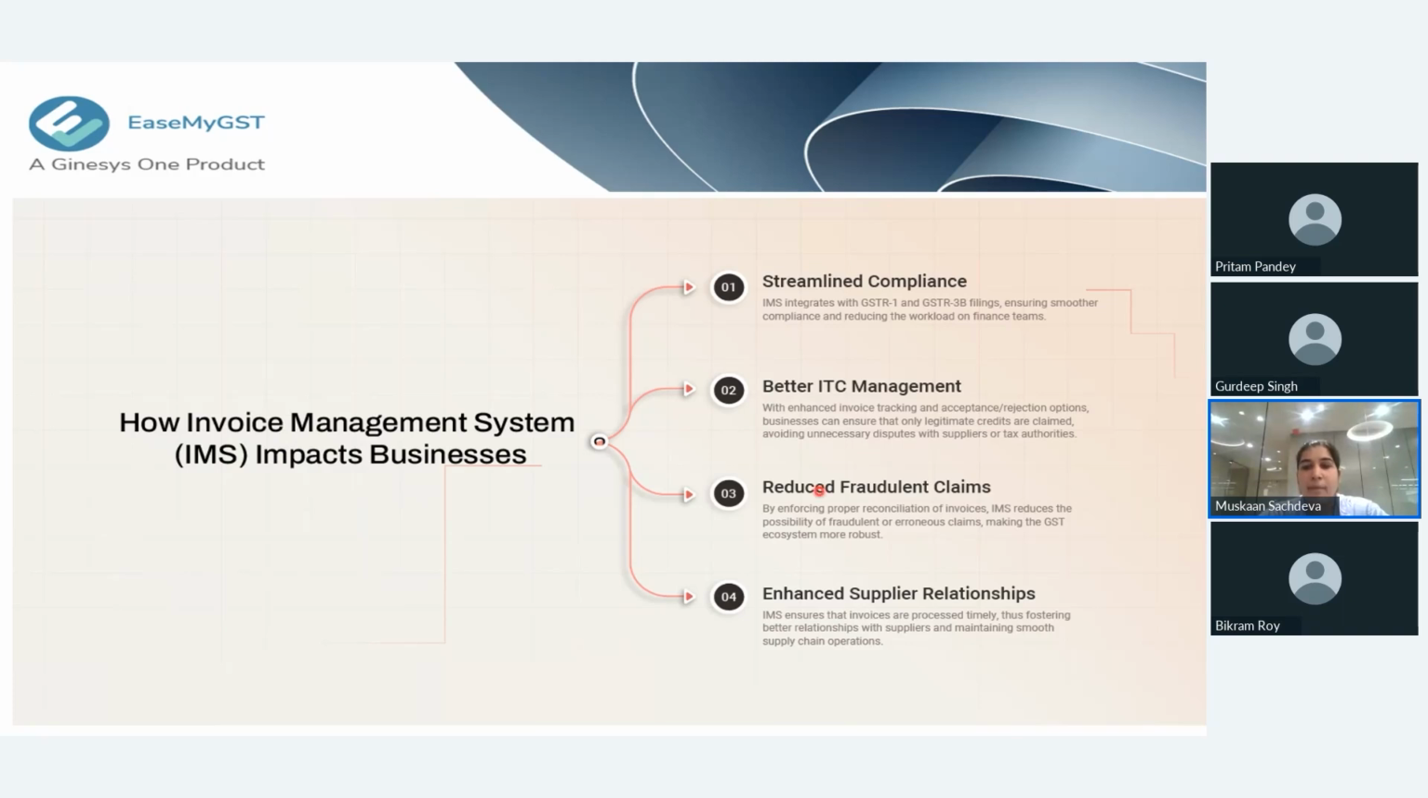One of the main reasons the government launched the IMS was to reduce fraudulent claims. For example, if any of your vendors, or any person, claims a wrong, false input that shouldn't be claimed by them, then the IMS system reduces those frauds.